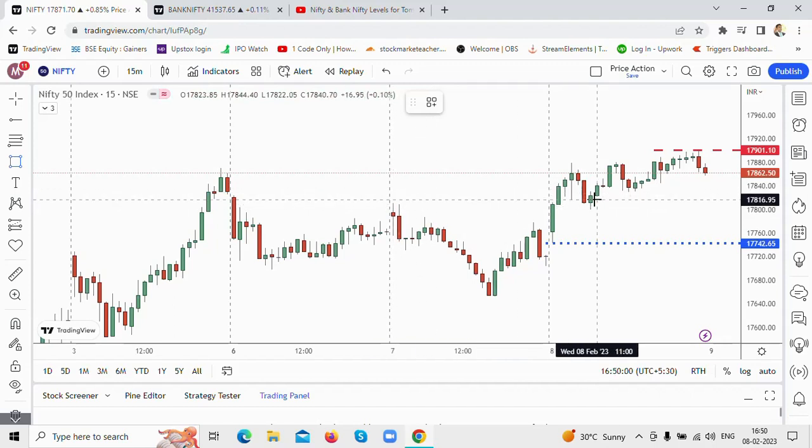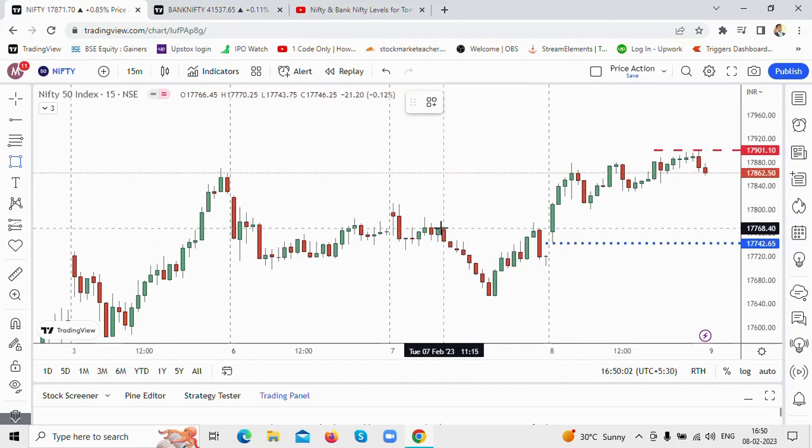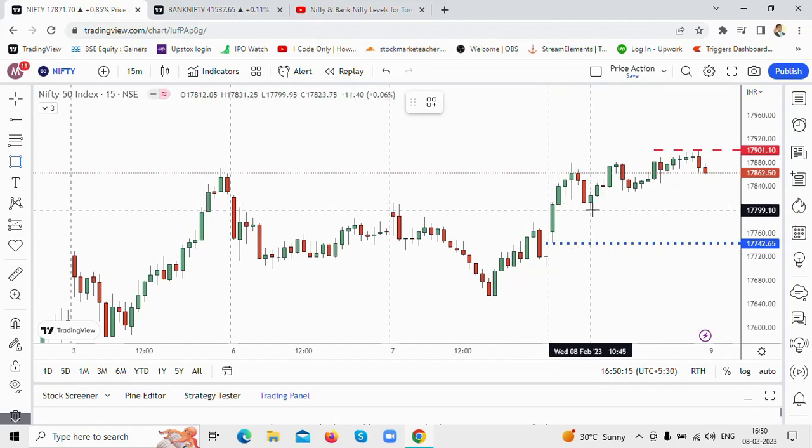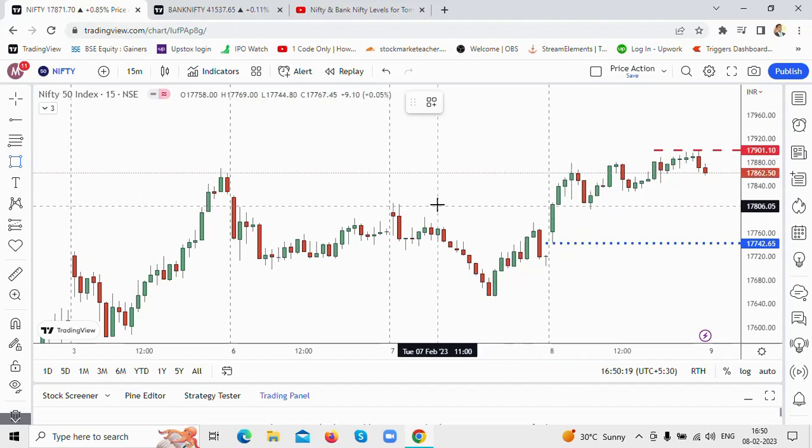And when it fell down, where did it come to? The level that we had marked yesterday. Look at this, this is the level which I had marked yesterday. This resistance, once broken, might act as a support, and it acted as a support. So there was a short opportunity, and there was a long opportunity, just by understanding the levels which I had highlighted in yesterday's video.